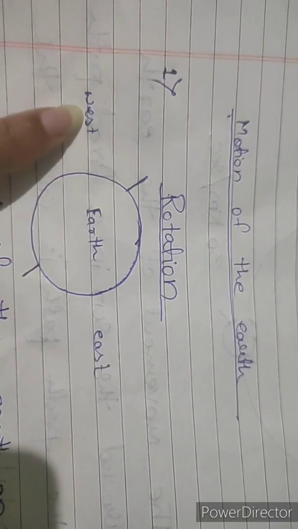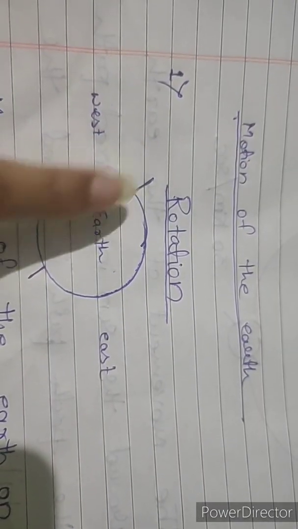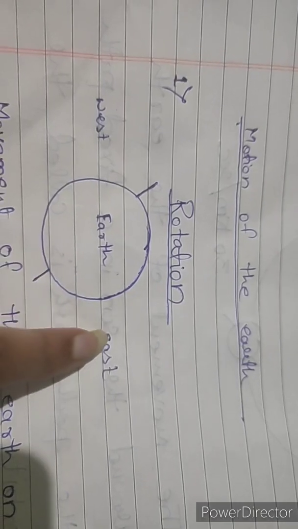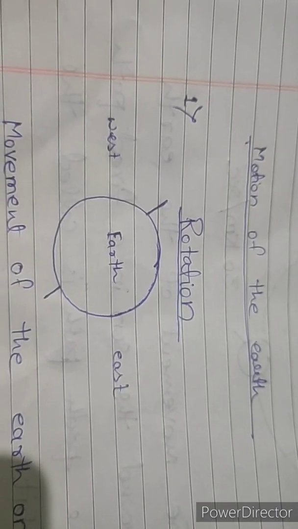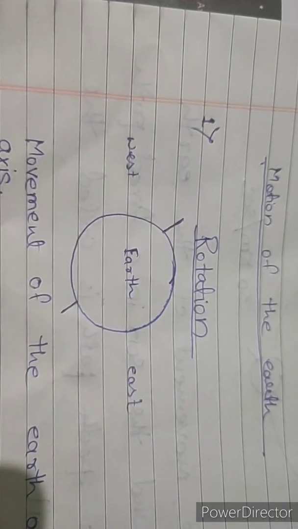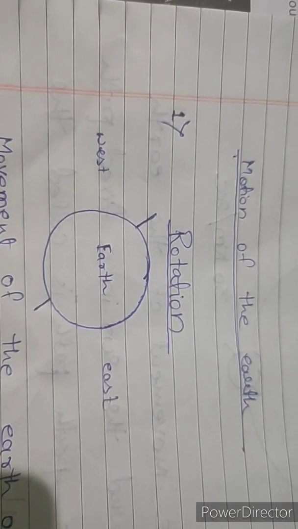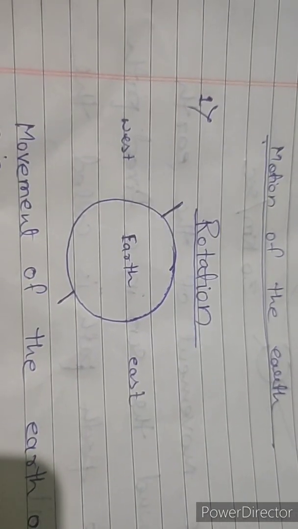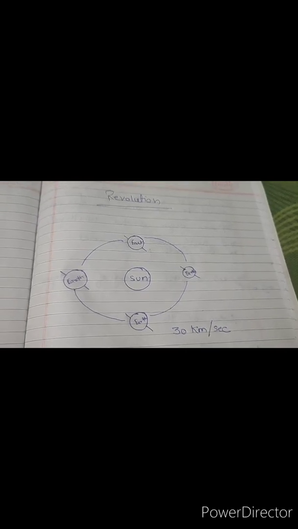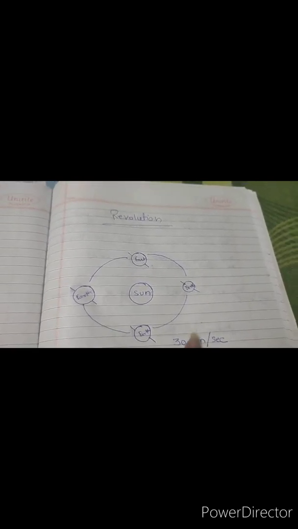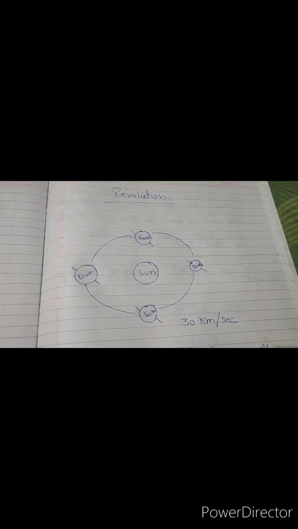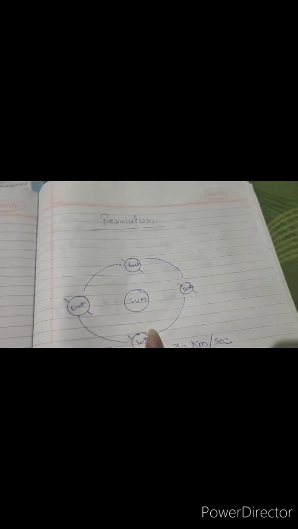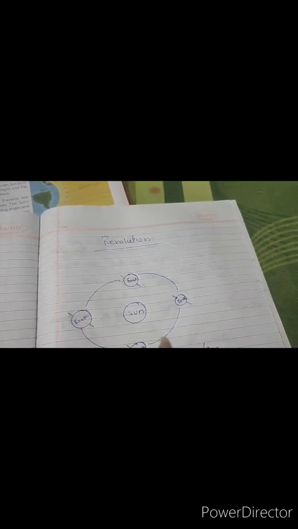My dear students, as you already know, the rotation of earth is from west to east direction. Do you know how much time it takes? The earth rotates once in about 24 hours. Now come to the revolution. What is revolution? The movement of the earth around the sun in a fixed path is called revolution. This fixed path is called orbit.